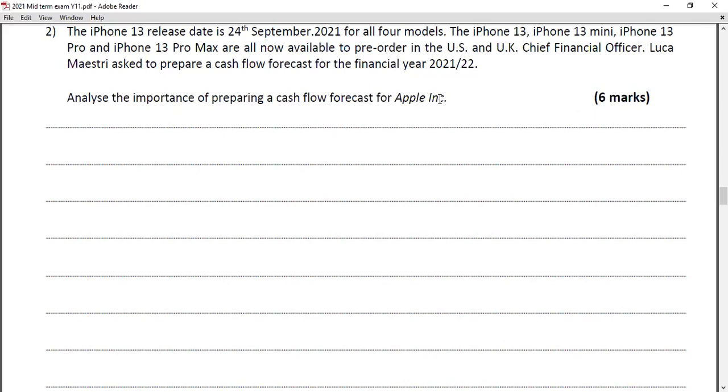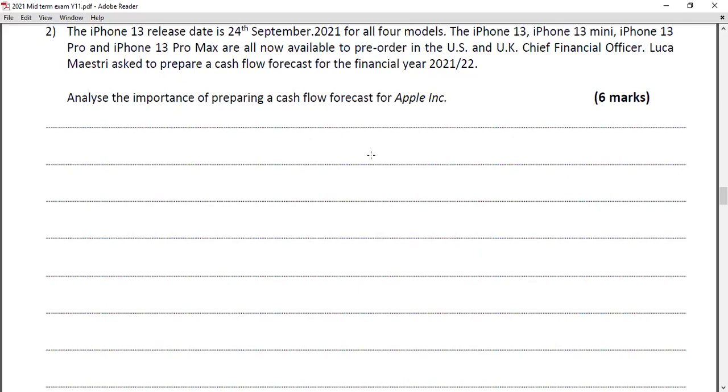One important point is that by preparing a cash flow forecast, Apple Incorporation can find out future cash inflows and outflows, and they can figure out the cash shortages in the coming months, and then they can prepare for those shortages in advance. So in this case, they can ask for a bank overdraft or bank loans, some kind of action to handle working capital management problems. They can take some measures in advance.